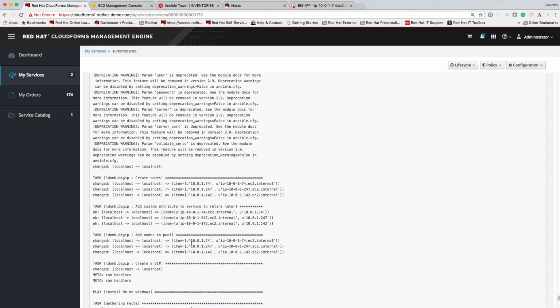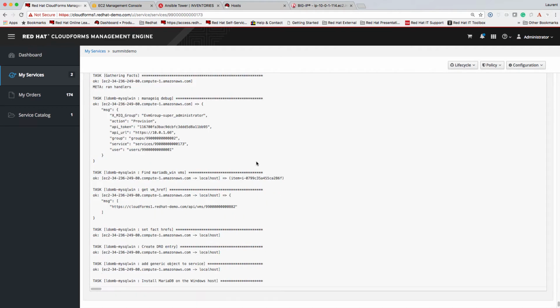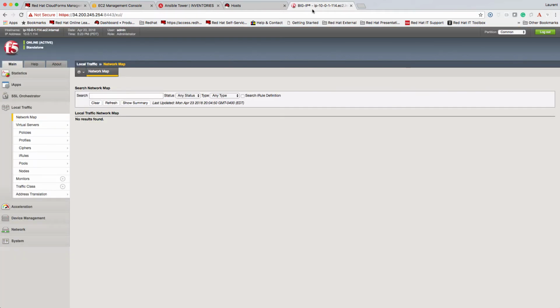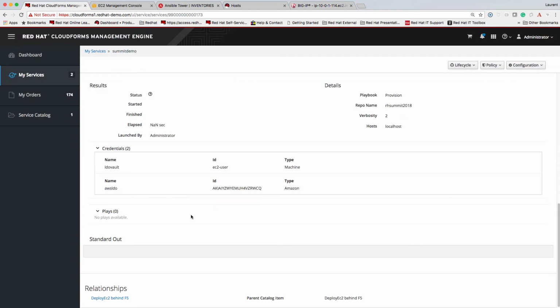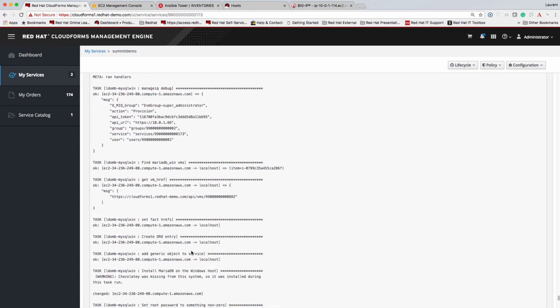So let's go and verify if all those components were added through Ansible in the F5. We see right away that we now have a VIP, we have a pool, a web pool, and we have the 3 nodes attached to that web pool. The next step in our installation flow is installing MariaDB on Windows. We're also going to add a dynamic resource object named MariaDB in CloudForms as well.